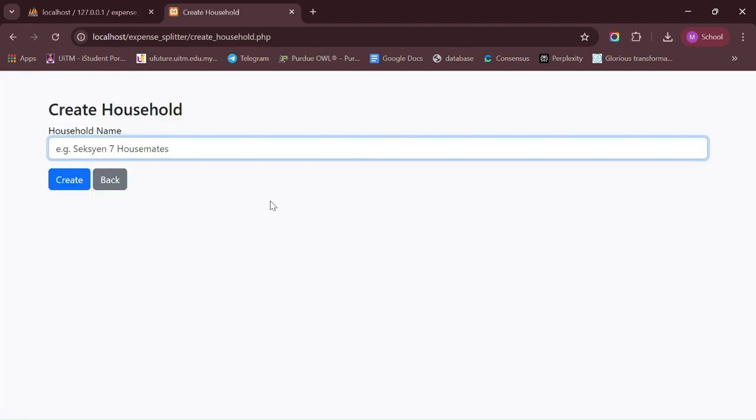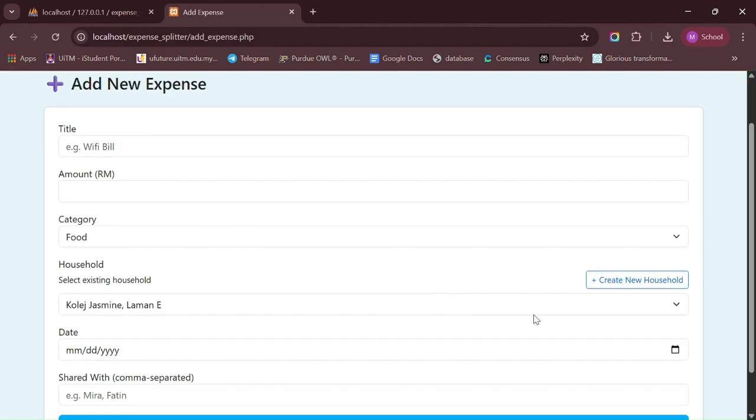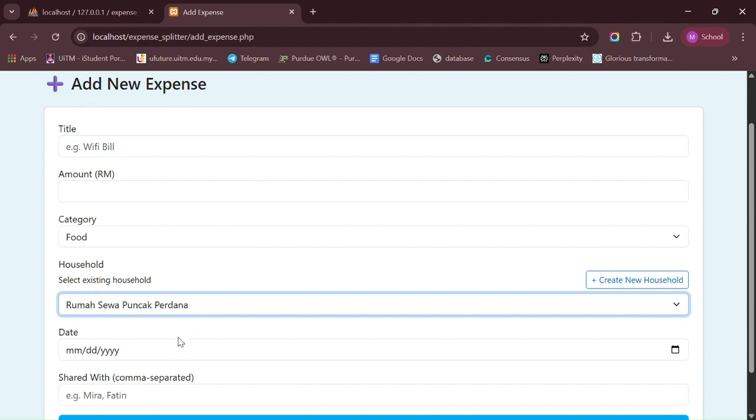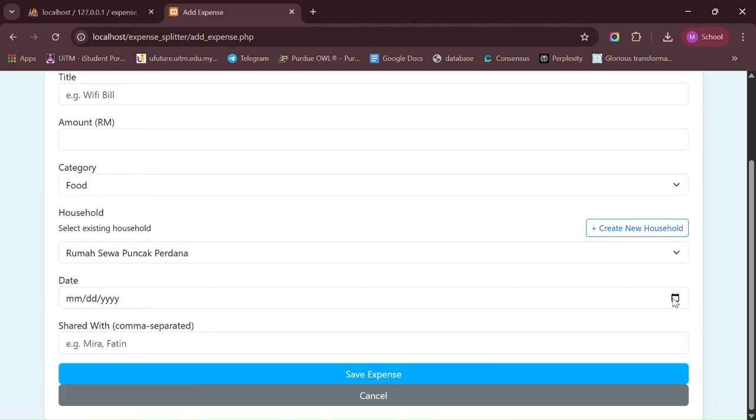For example, I want to create a new household. Just create, and then you can pick the household and pick the date, and optionally the user can enter names in the share with field, which is this one.